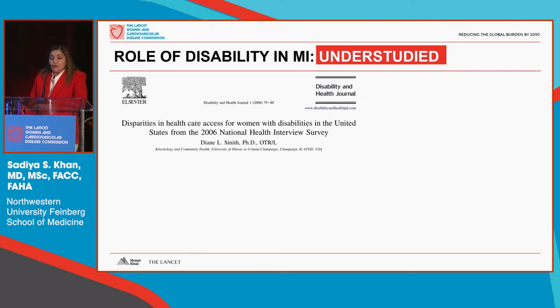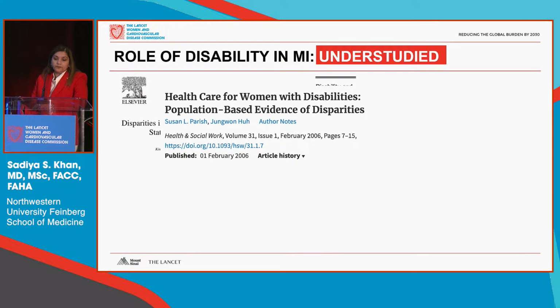I'll end with one more, and this by no means is an exhaustive list of contextual factors that need to be considered, but focus on disability because women are much more likely to be disabled than men. About 1 in 4 women in the United States have a disability related to mobility, cognition, vision, hearing, and yet care is very different, particularly for preventive care. A lot of the data in this area, including this study from the NHIS, focuses on gynecologic care where there may be particular challenges, but we know it's also the same for preventive care for cardiovascular, particularly around smoking cessation.